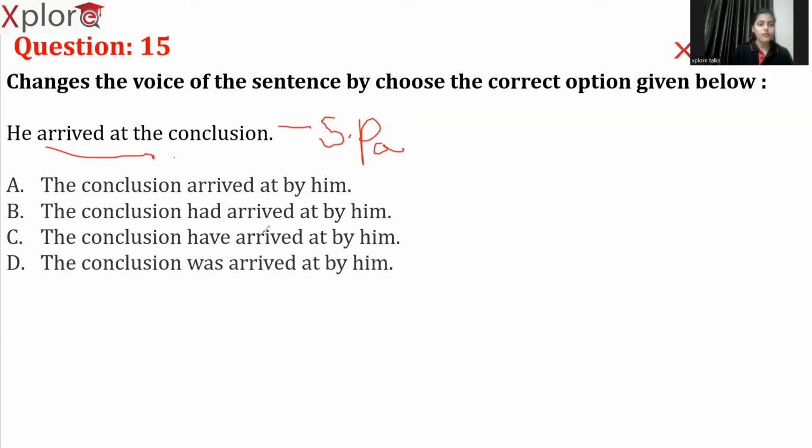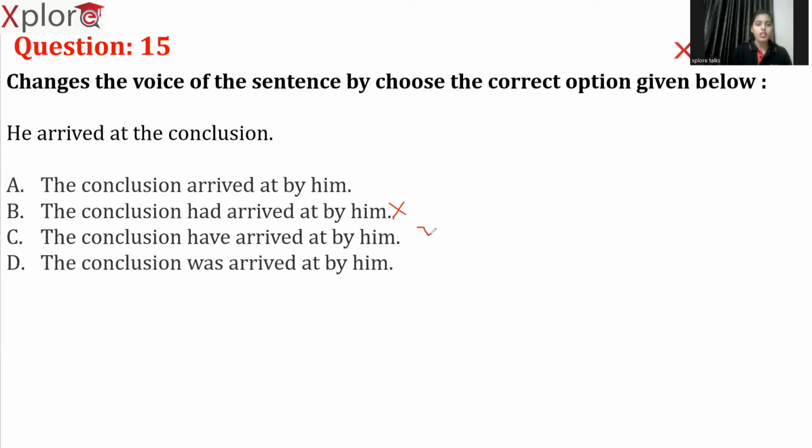So now let's see. Had arrived by him. Okay, we will talk about option A later. First of all, look at option B. Had arrived. It is in past perfect tense. Got it? Past perfect tense. So we have changed the tense here. It should be in simple past. However, option B is in past perfect tense. So eliminate option B. Now we are left with A, C and D. Now you can even eliminate option C also.